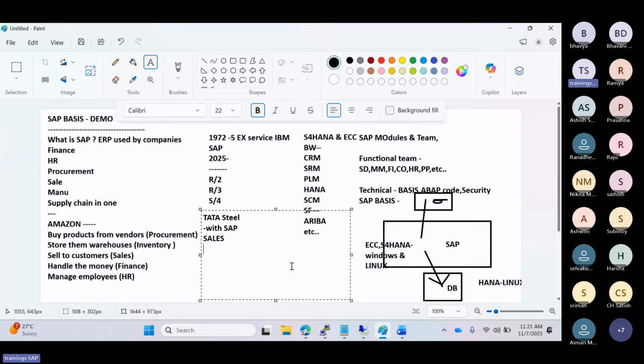So Basis is responsible for managing the technical foundation for the systems here, right? Sir, I am only one person to handle the entire SAP system, technical as well as functional. No, no, no. Functional will be the functional team. Development will be the developers. They will do all kinds of examples and everything here. So we are the main persons to handle it. Why? Because for the functional team to log in, a Basis person has to install everything here, right? So that is the main important thing, we need to take care of that part here.